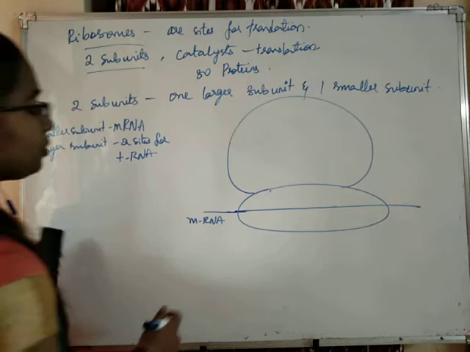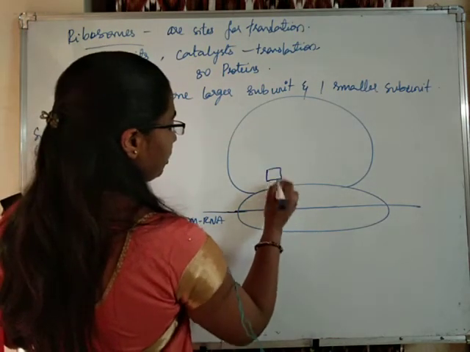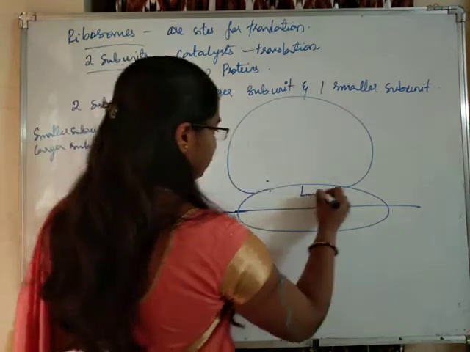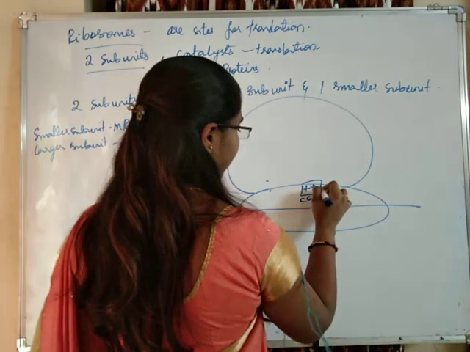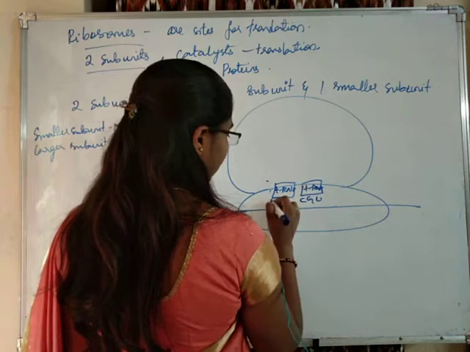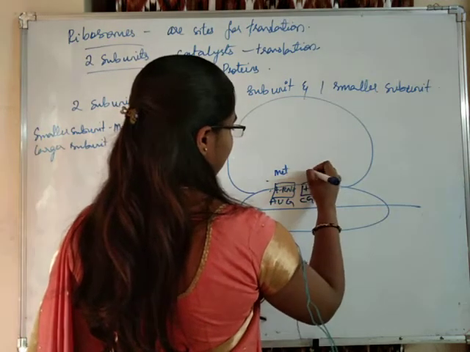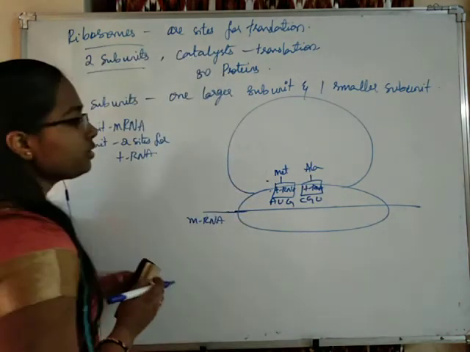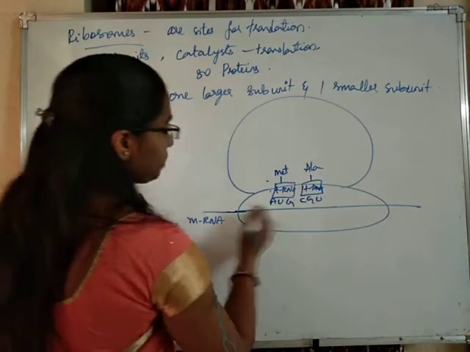Students, now let us see how it is forming. I will just show you with an example. This is the tRNA, this is another tRNA. There are two binding sites for tRNAs, and this will be the mRNA.